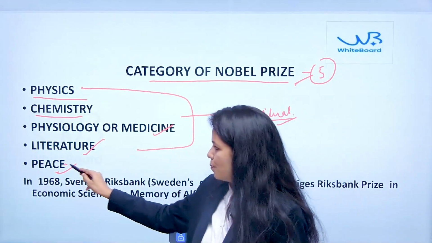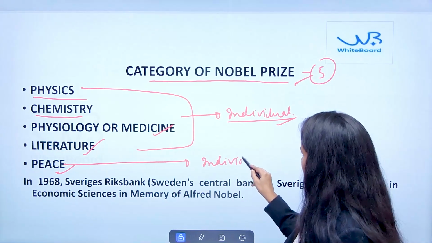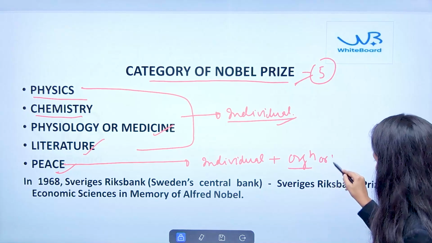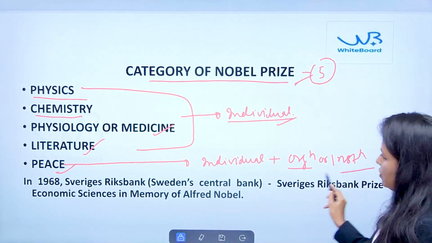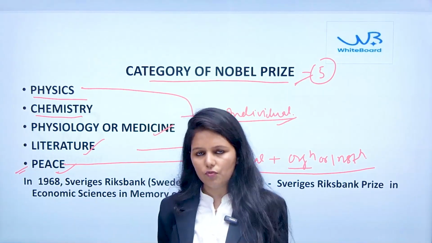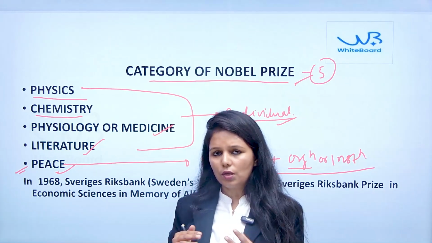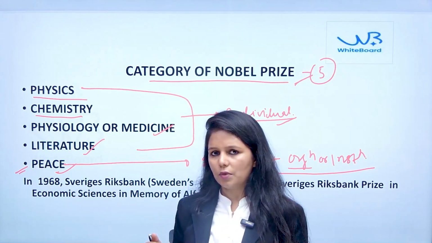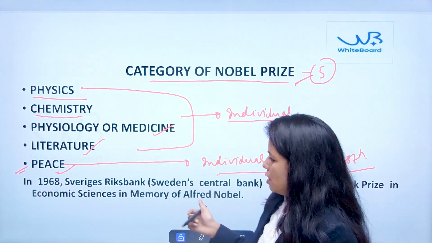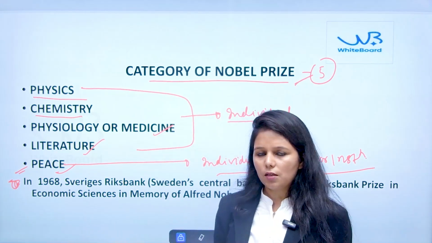But when it comes to the Nobel Prize in peace, it can be given to an individual along with any organization or institution. This is very, very important. You should remember that the peace prize can be given to an individual also, and to any institution or organization that has contributed to maintaining peace and harmony in society, among the people and the world at large. Okay. Then you must have seen in the newspaper that we also hear about the Nobel Prize in economics.